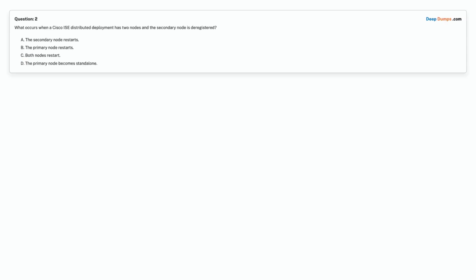Question 2. What occurs when a Cisco ISE distributed deployment has two nodes and the secondary node is deregistered? Option A. The secondary node restarts. Option B. The primary node restarts. Option C. Both nodes restart. Option D. The primary node becomes standalone. Choose the correct answer.